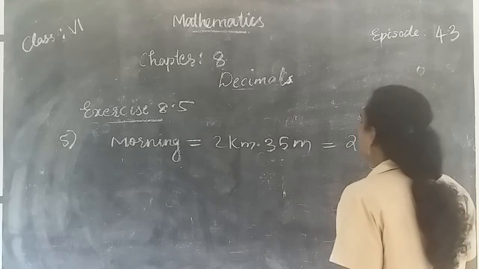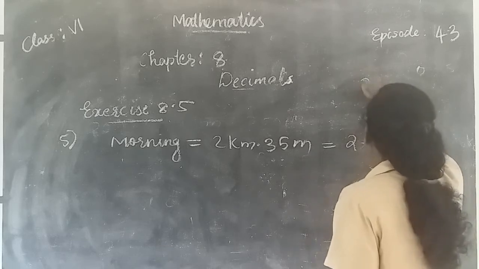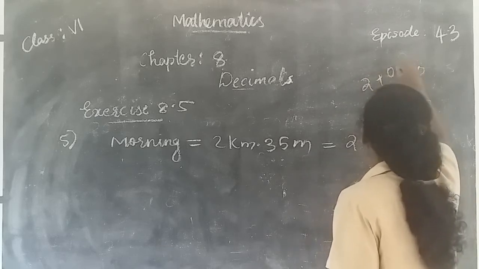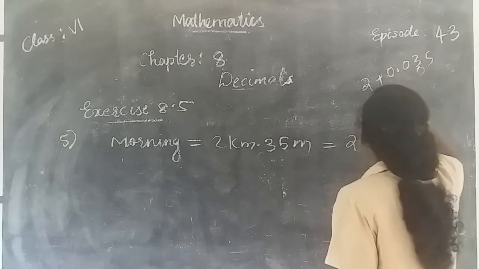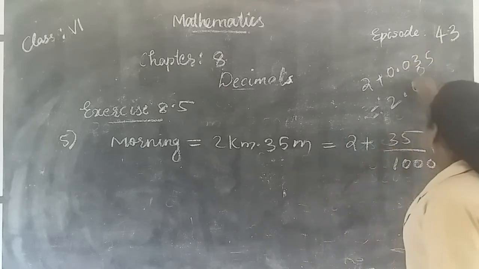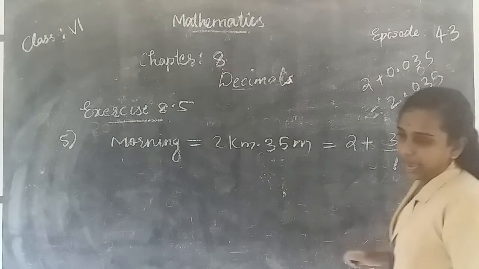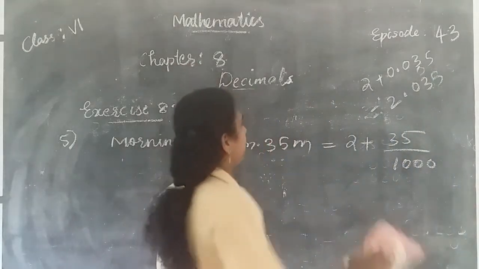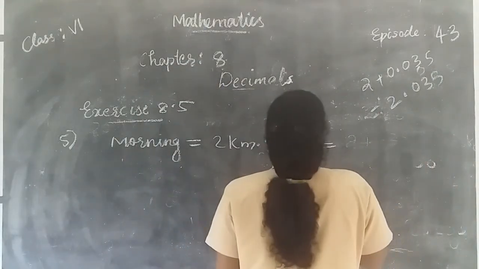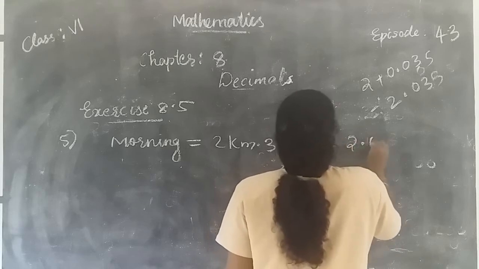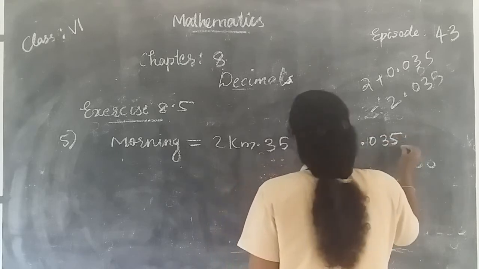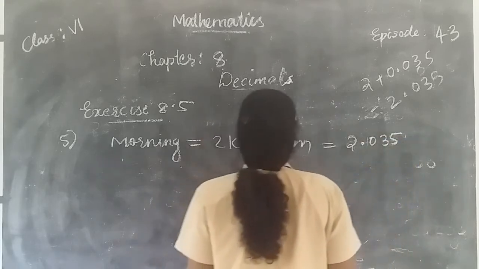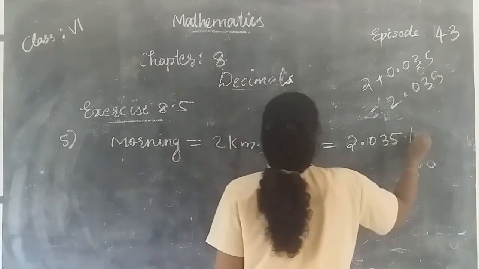Convert meter into kilometer. Then you get 2 plus 0.035, that's equal to 2.035. So the answer is 2.035 kilometer.